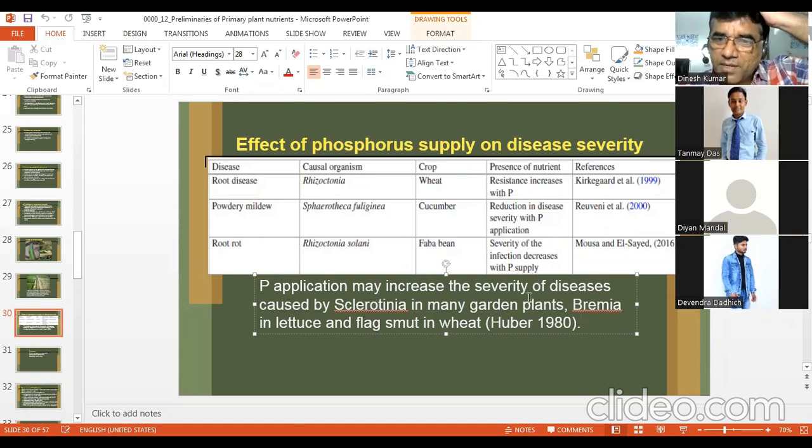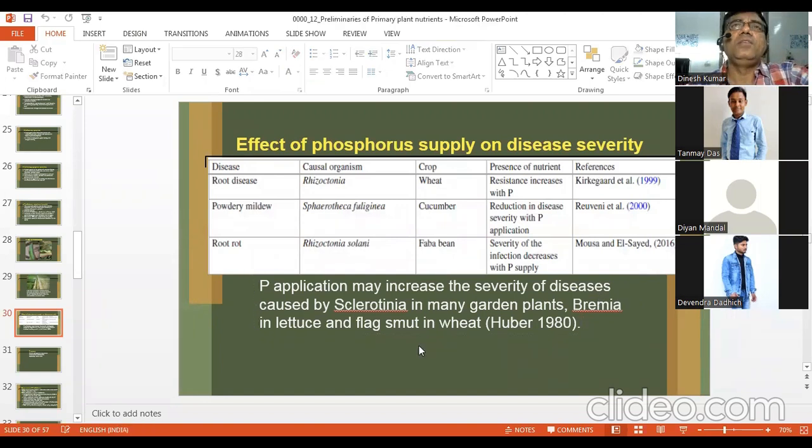P application may increase the severity of diseases caused by sclerotinia in many garden plants, bremia in lettuce and phialophora in wheat. So these are also important, that certain diseases are protected by phosphorus application and some it makes plants susceptible.